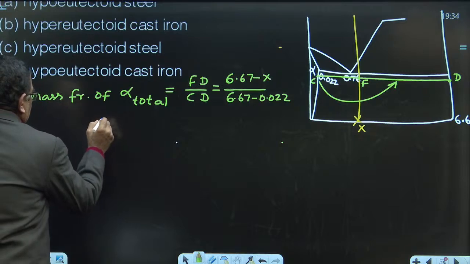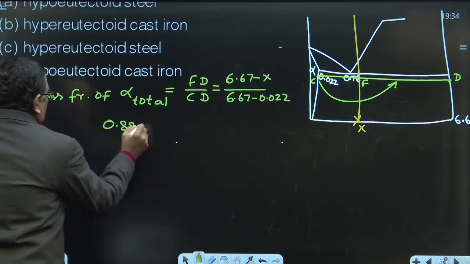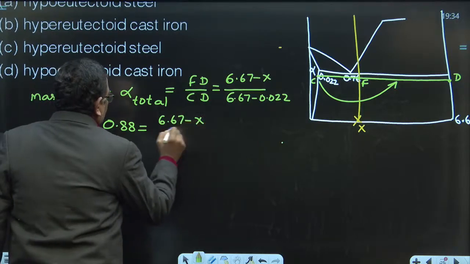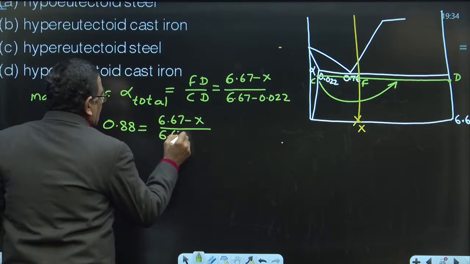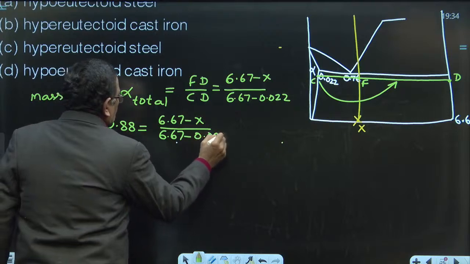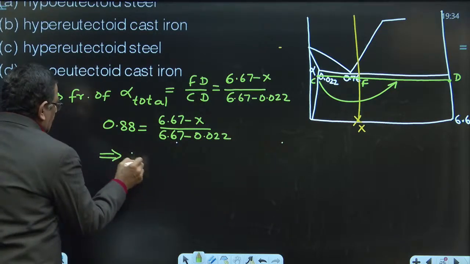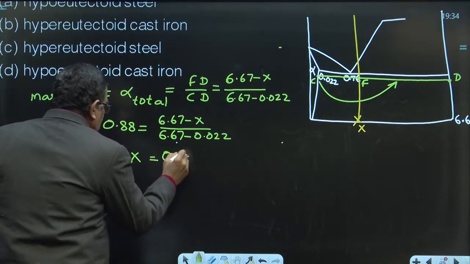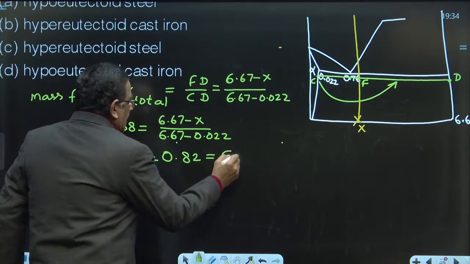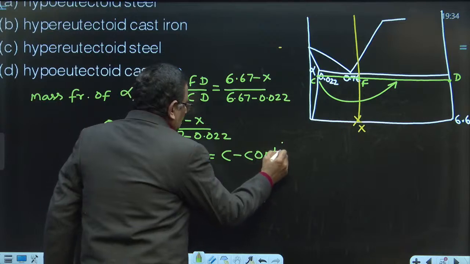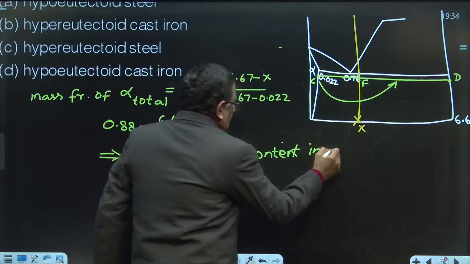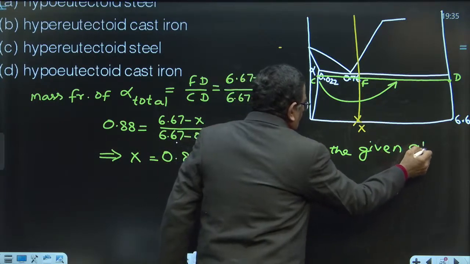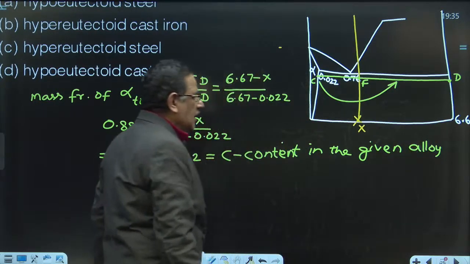Now, what is this mass fraction of total ferrite? It is given as 0.88. So, it is equal to, come on, 6.67 minus X divided by 6.67 minus 0.022. Now, if you solve this, you are going to get the value of X as 0.82. This X is nothing but the carbon content in the given alloy.